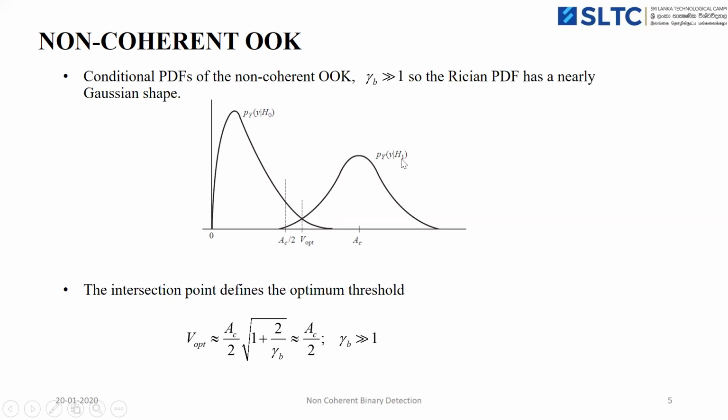When the binary bit is 1, the PDF follows the Ricean distribution. And when gamma_b is much greater than 1, the Ricean PDF is approximated as a Gaussian PDF. This is for OOK modulation. The intersection point between the two PDF curves gives the optimal threshold. So V_opt is approximately equal to A_c by 2 when the signal to noise ratio is much greater than 1.